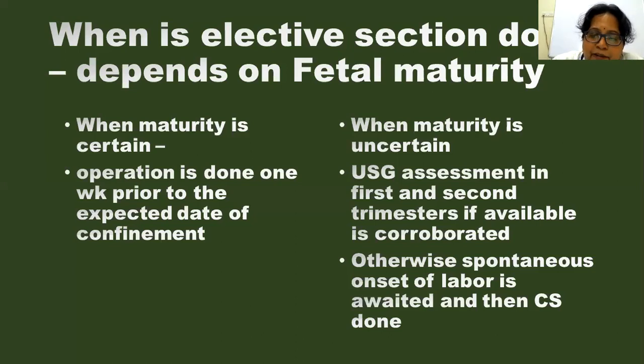If they are available, then we have to corroborate with the date the woman gives as her last menstrual period and when her EDD falls, and according to that we plan our elective cesarean section. Otherwise, another method is that we can wait for spontaneous onset of labor. Once we have decided that we have to do a cesarean section, we can wait till she goes into labor spontaneously, and once she does, we can immediately shift and do a cesarean section for her. That is another way of determining fetal maturity.